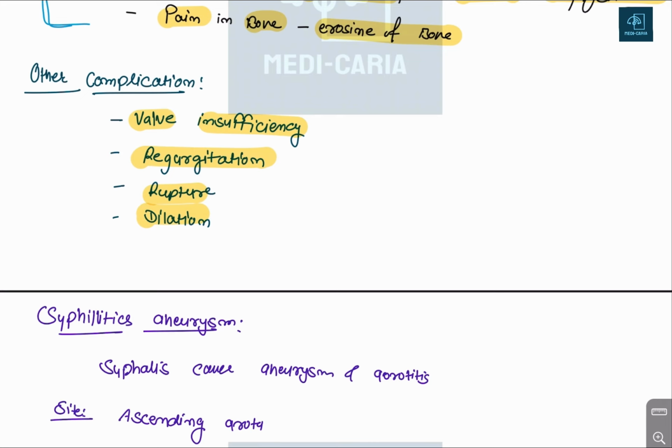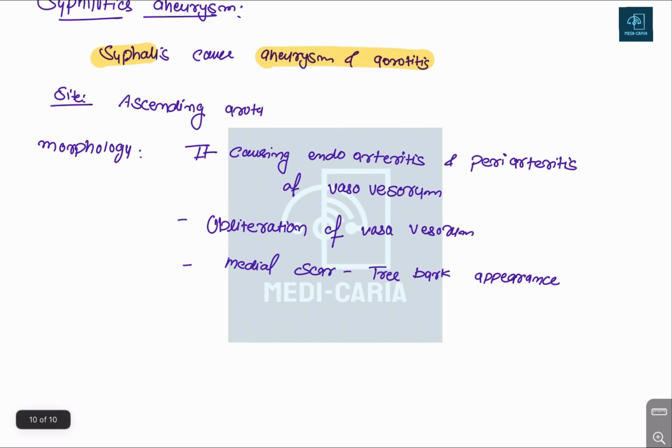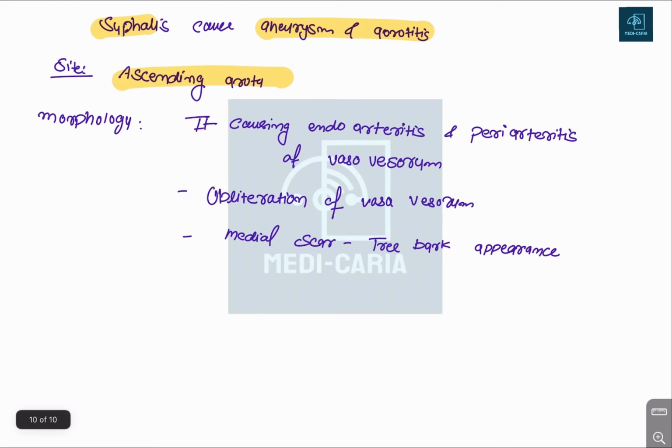Okay, now come to the syphilitic aneurysm. The syphilitic aneurysm is present in the tertiary stage of syphilis infection. Okay, so syphilis can cause aneurysm and aortitis. Okay, the site will be the ascending aorta. Morphology will be endoarteritis, periarteritis, and of the vasa vasorum.